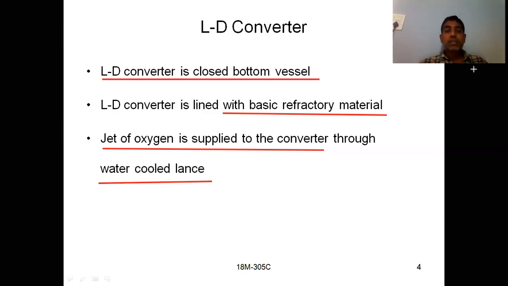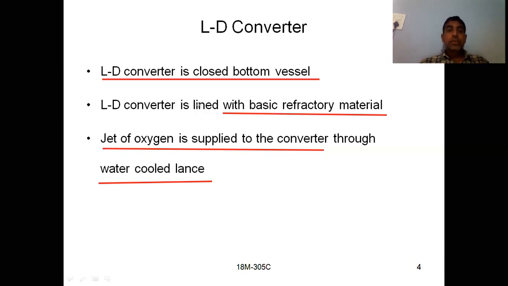Okay, so in the third stage, that means what is the third point here? You have to send a jet of oxygen into the molten metal by using a water cooled lance. So by using this water cooled lance, you have to supply a jet of oxygen into the molten metal such that the impurities present in the molten metal get oxidized and those can be removed off.